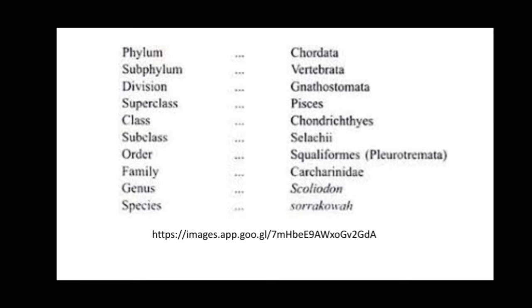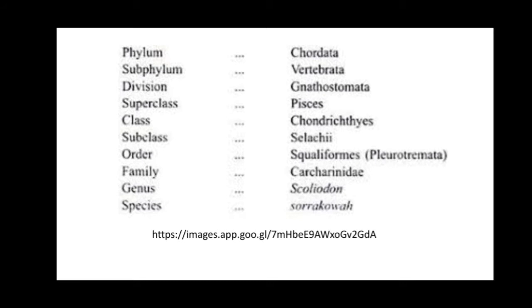Carcharinidae is the family, with a well developed nictitating membrane. Genus is Scoliodon, with spiracles, and the teeth are non-serrated with a swollen base. The species is sorrakowah. The base of the anal fin is more than twice the length of the second dorsal fin.